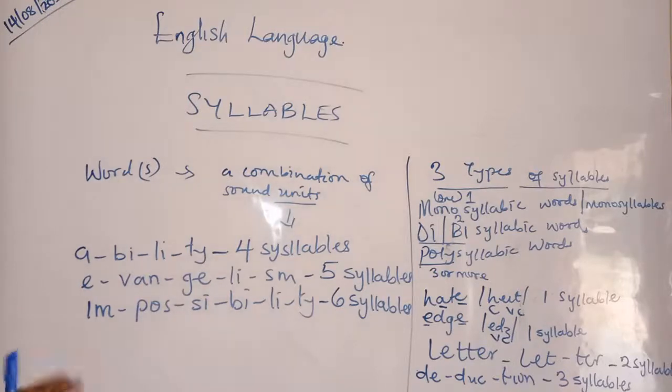So I believe, looking at the little we did now, you should be able to divide any word given to you into syllables. So I'll give you these words to divide. I believe I will see that in your notes. I said at the beginning of the class that we will meet by the special grace of God, and when we meet, I want to see the assignments written in your notebooks. You will pronounce the words, take your time, do not rush, and divide into syllables. I'll write the words on the board for you now. So these are the words.